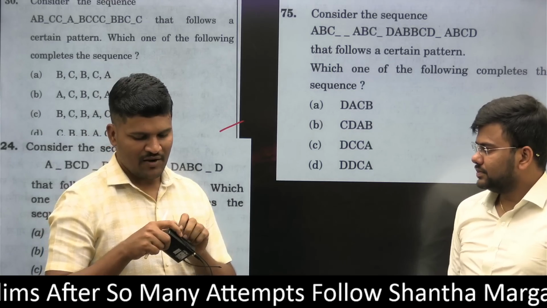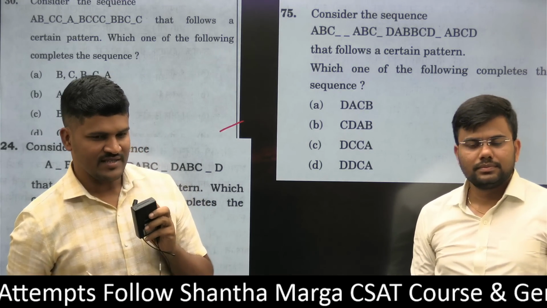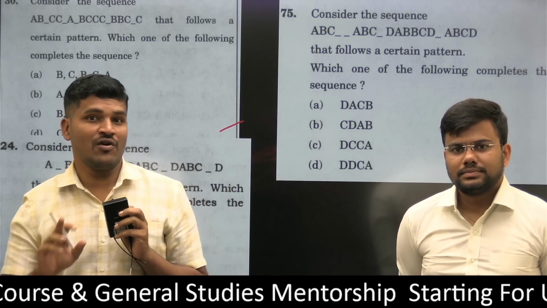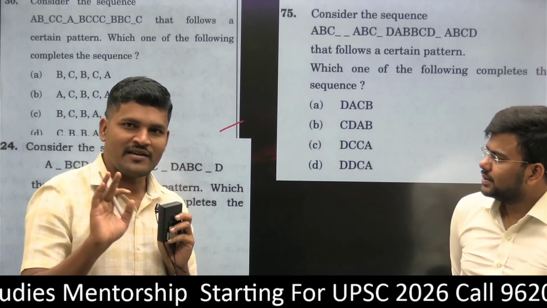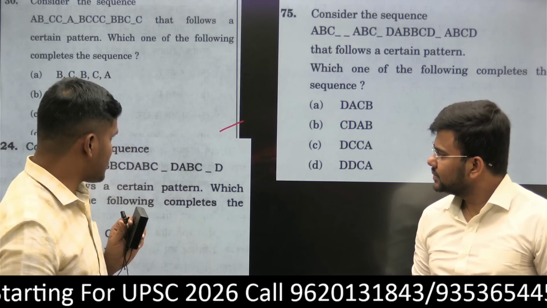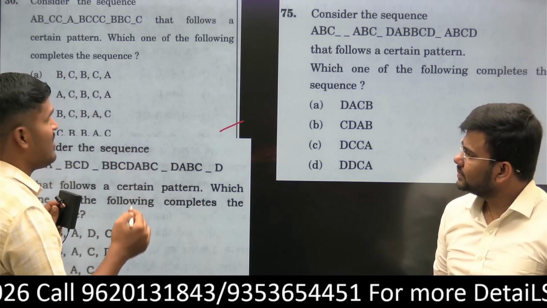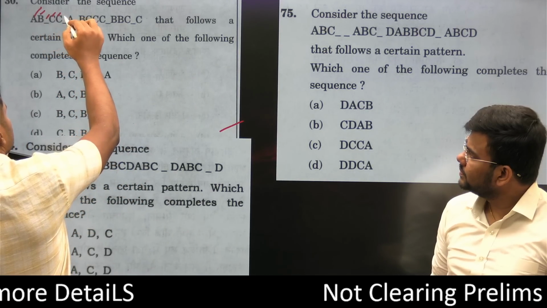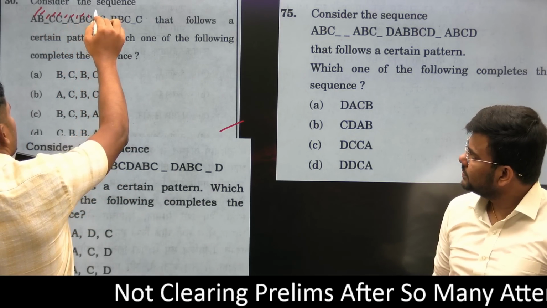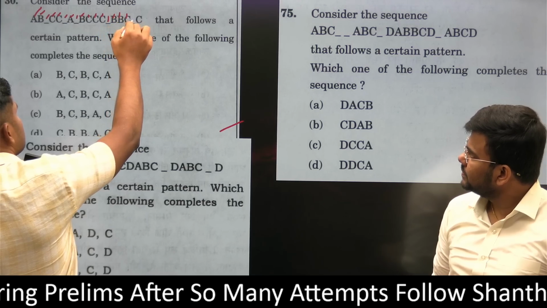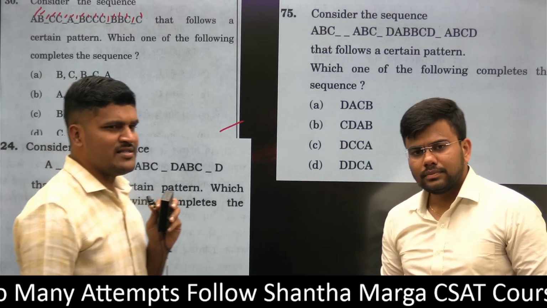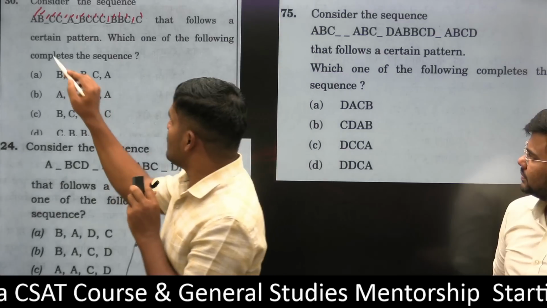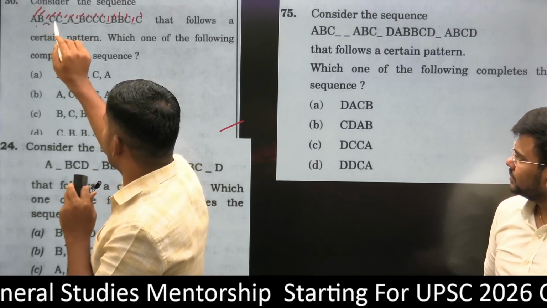Sir, one thing I want to tell from my UPSC journey: a question looks easy, but it is not easy if you do not make any practice. Practice makes a man perfect. As you know, there is a concept. First, we have to count how many alphabets are here: 1, 2, 3 up to 18. So 18 means he is going to make a cut of 6, 6. See, 1, 2, 3, 4, 5, 6.